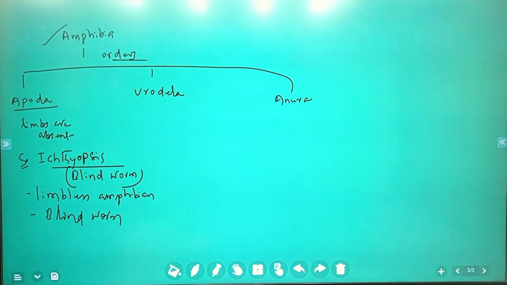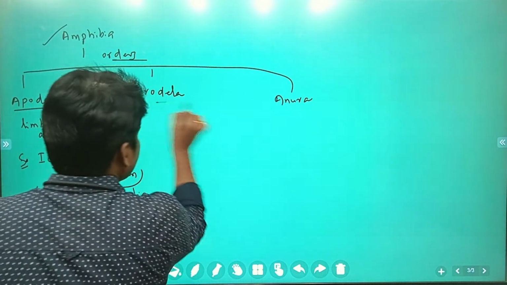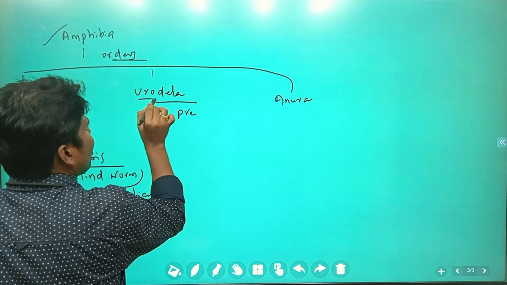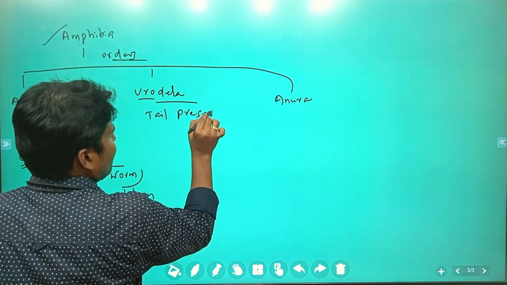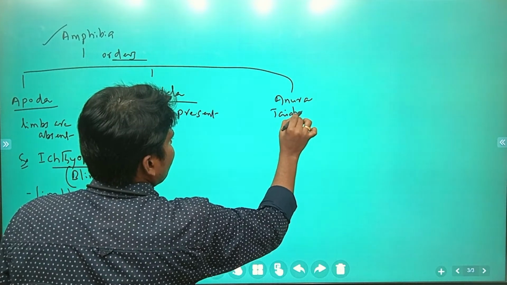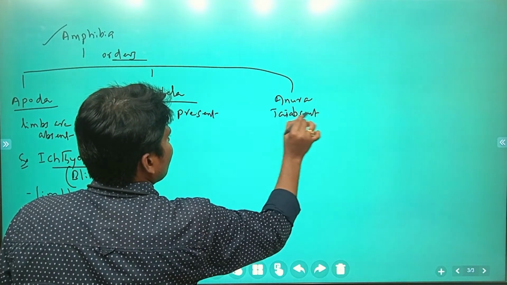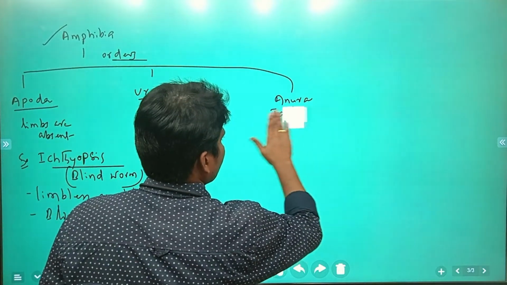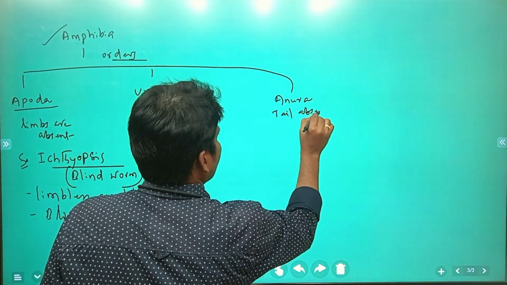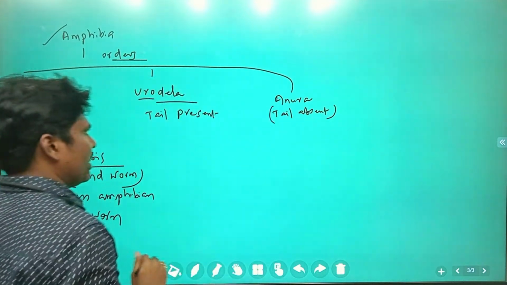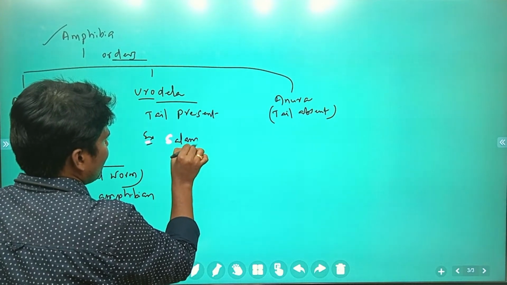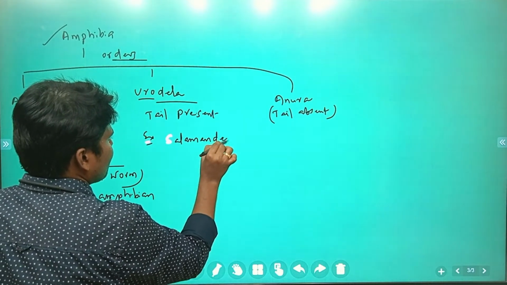Next, Urodela. In Urodela, the tail is present. In Anura, the tail is absent. An example of Urodela is the salamander.